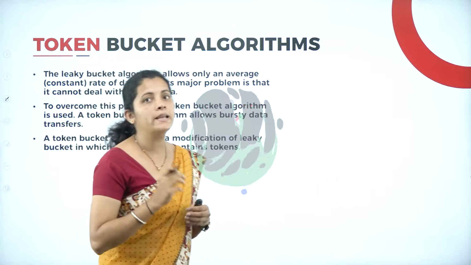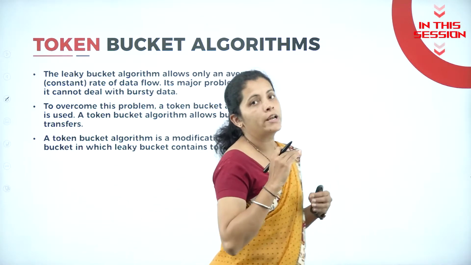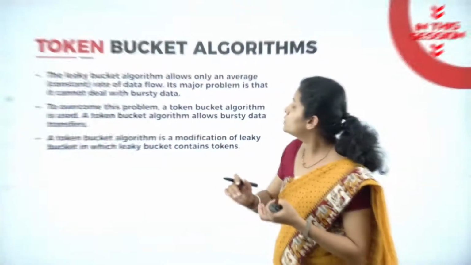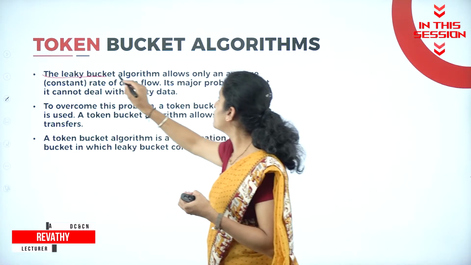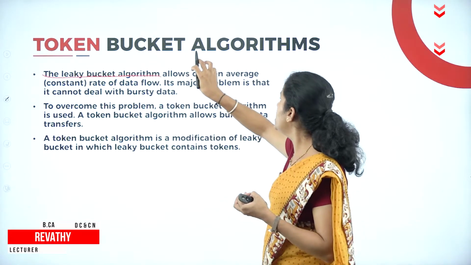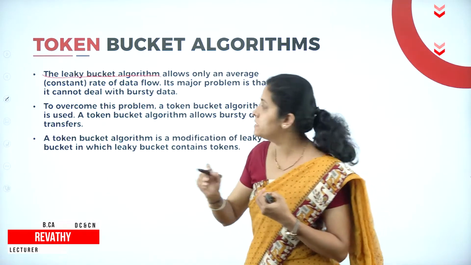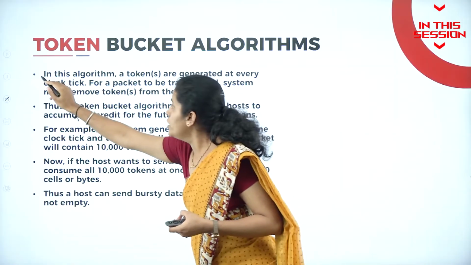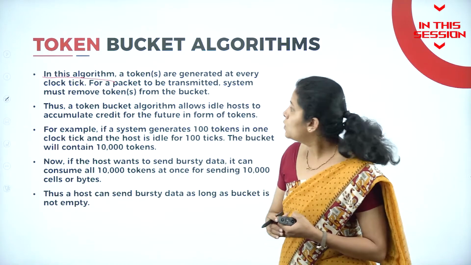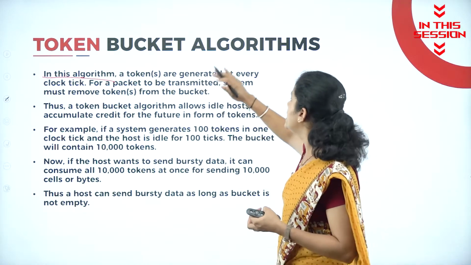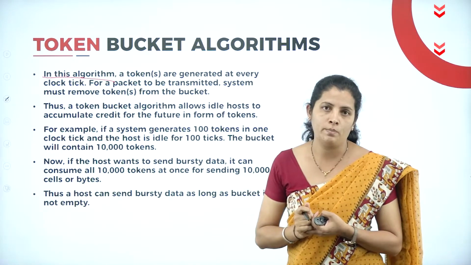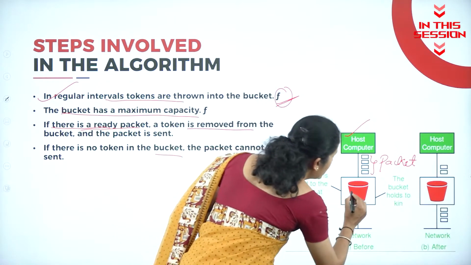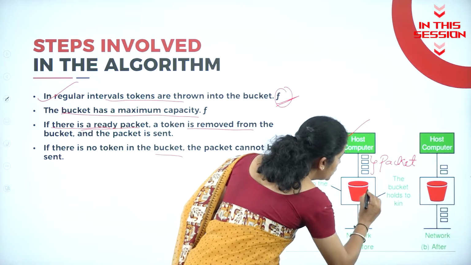So in leaky bucket algorithm, we cannot handle bulky traffic. Here the leaky bucket algorithm allows only an average. Average means here it is a constant rate of data flow. According to the algorithm, tokens are generated at every clock pulse. The size of the bucket, that means the bucket contains 3 tokens.